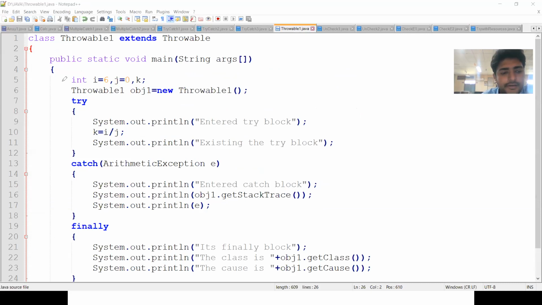Here I am defining the class Throwable1, which extends the properties from Throwable. Throwable is a superclass, and Throwable1 is the subclass of Throwable. Throwable is the superclass for all the exception classes, so we can access the methods defined in Throwable. That's why we are inheriting the properties from Throwable. So class Throwable1 extends Throwable. Throwable is a predefined class.